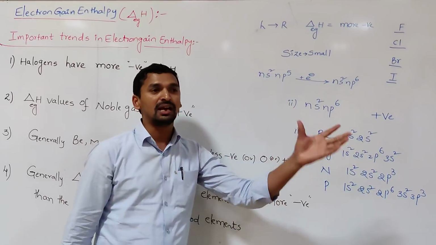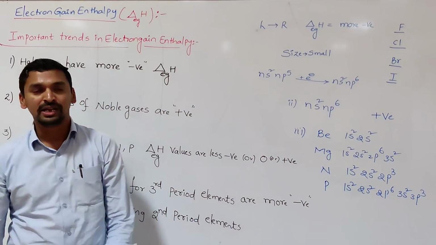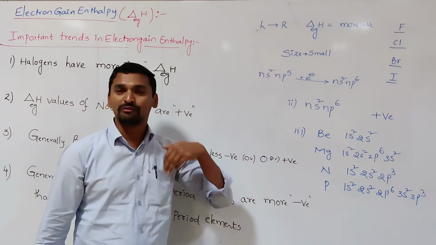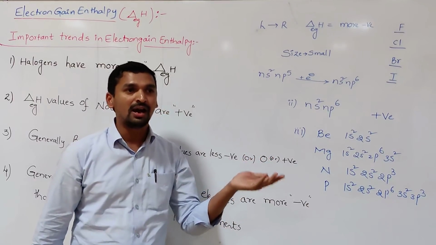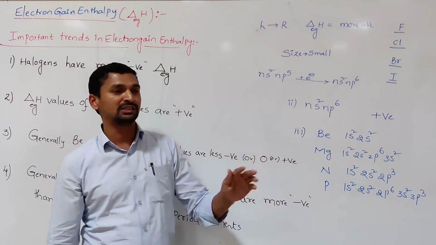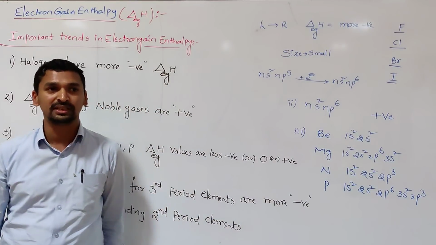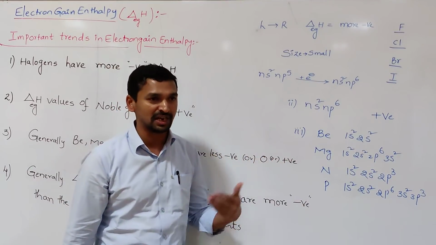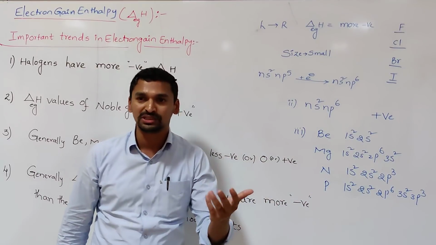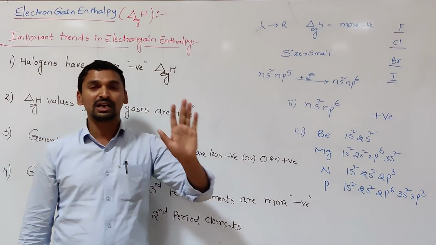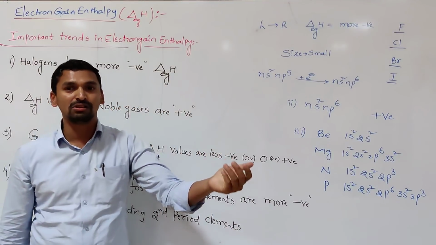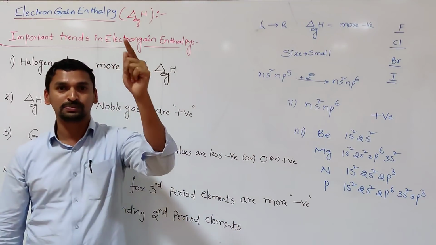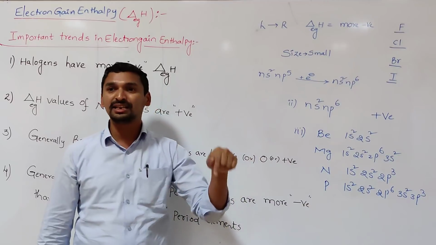That's why whenever the electronic arrangement is either half-filled or fully filled, it is not easy to add an electron. So we need to supply energy from the outside, or some lesser amount of energy will be released. Why is less energy released? Because whenever an electron is added, we expect some amount of energy to be released. For example, 100 kilojoules of energy is expected. But instead of 100 kilojoules, 60 kilojoules of energy is released. What is the difference between these two? 40 kilojoules. You expected 100, but the actual energy released is 60.